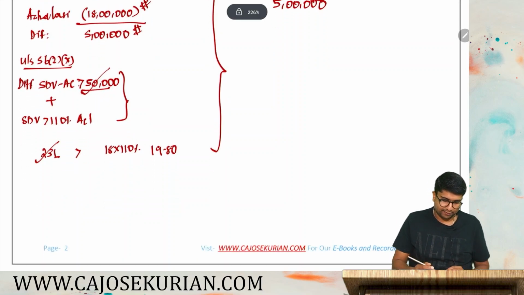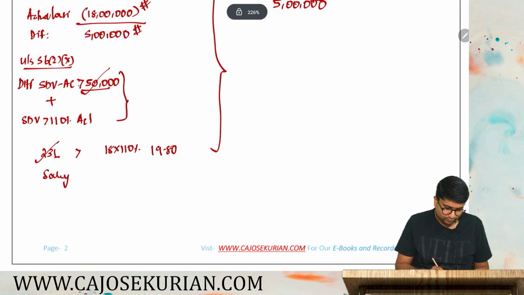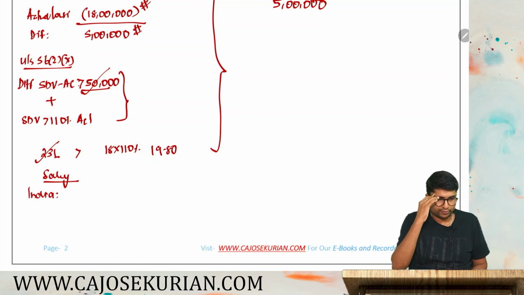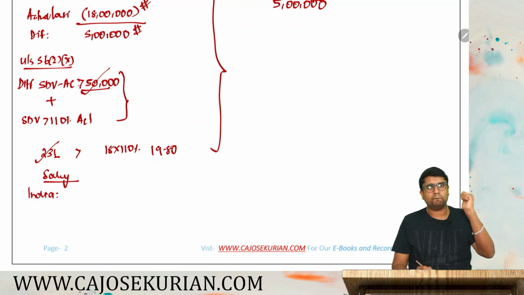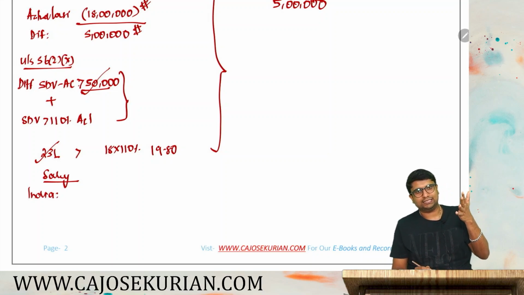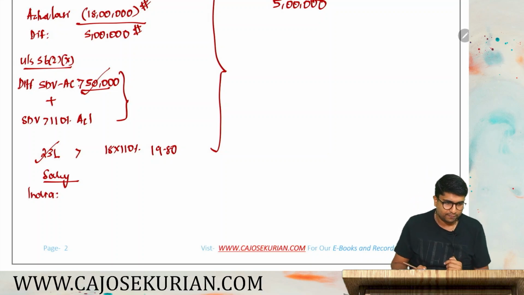Now, not yet over. He received salary income also. So salary income from India. How much is the salary income that he got from India? For April, May, June, July, August, till August 31st, he was fully in India. So how many months is it?